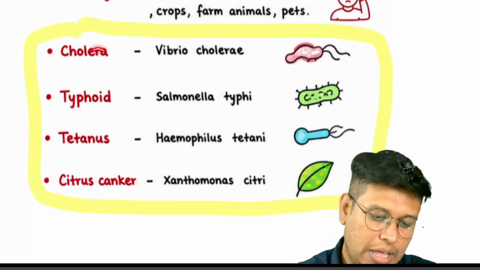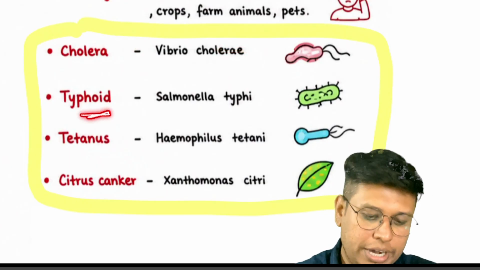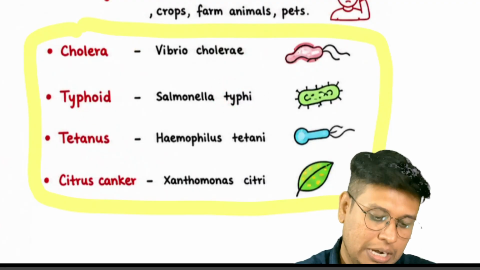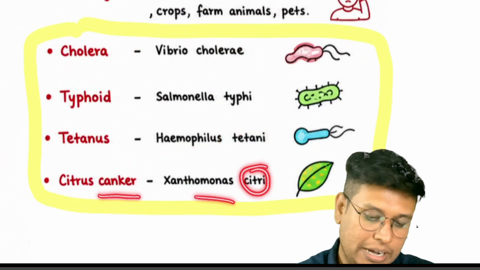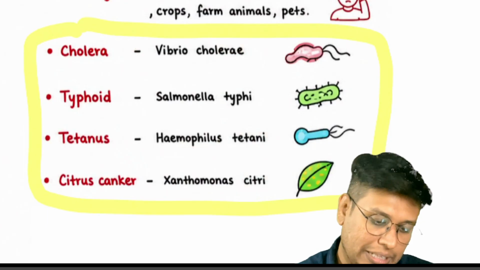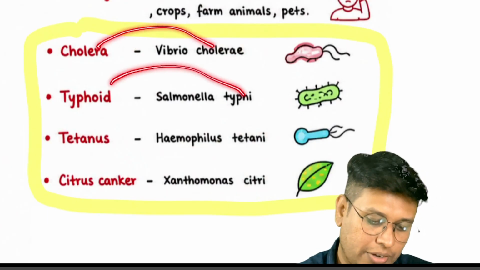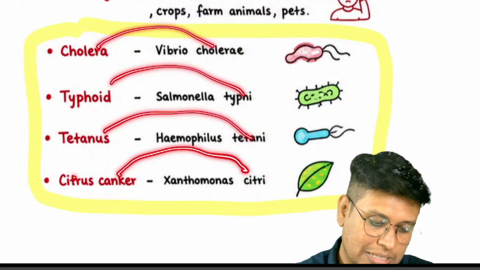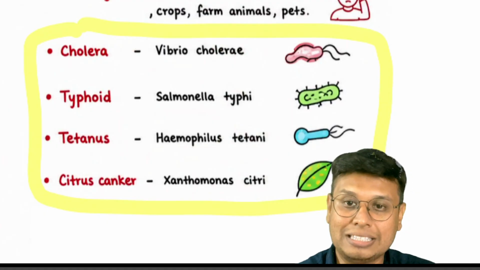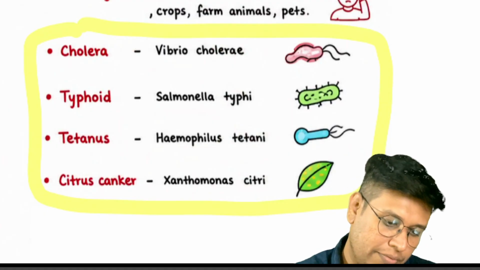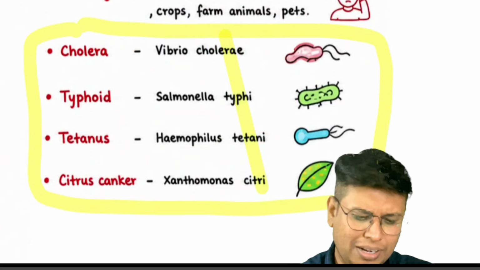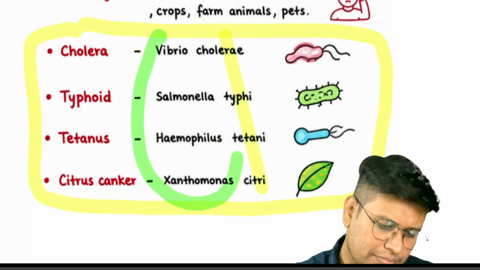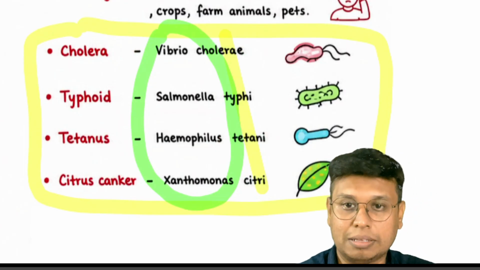Okay, so cholera, Vibrio cholerae. Typhoid is Salmonella typhi. Tetanus is Haemophilus tetani, and citrus canker is Xanthomonas citri. Generally students think that cholera goes to cholerae, typhoid to typhi, tetanus to tetani, citrus to citri. It is very easy for students to make this connection. So what they will do is not put the species names in the match the pair. They will put just the genus names, and it will make you match the pair. So pay attention, remember the whole name. It is so useful.